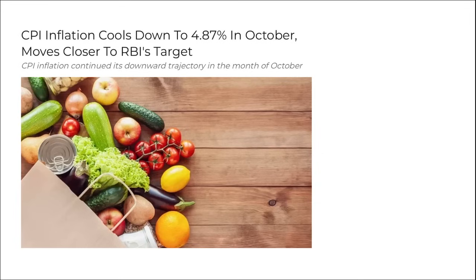Then next thing, remember CPI inflation has cooled down to 4.87% in October, and we know the target of RBI is between 2 to 6%.